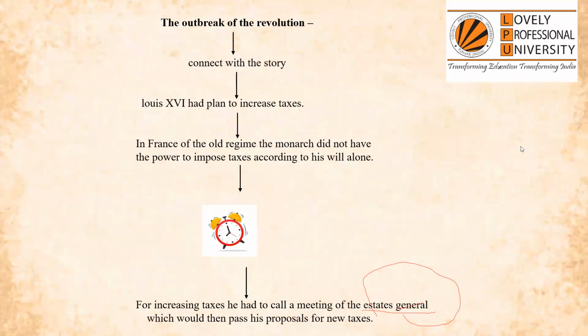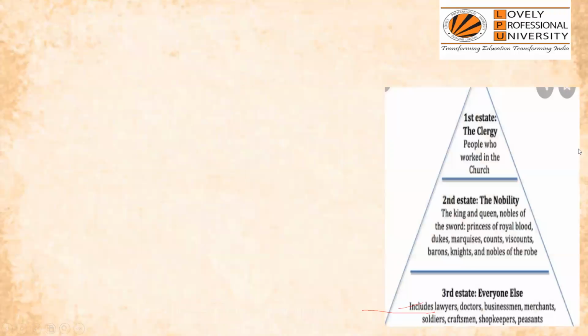Now, let's move further. The king does not have the right to impose the tax on his own. He has to take the permission from the Estates General. Now, as I have already told you, the society was divided into three estates: estate 1, estate 2, and estate 3.